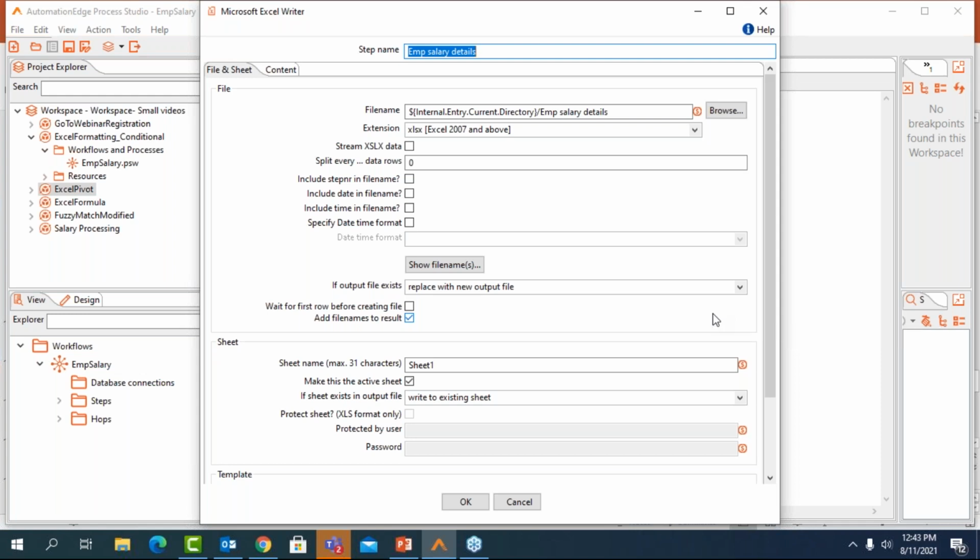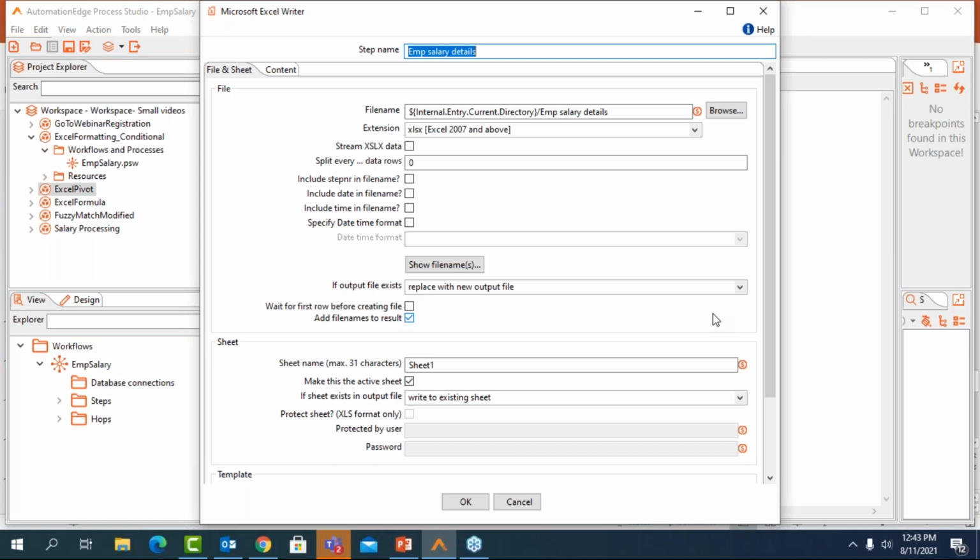People who are having a salary from 5,000 to 9,000 will have a different color code. A person having a salary of 10,000 will have a different color code. 11,000 to 15,000 gets a different code, and above 20,000 we are giving a different color code. So this is the conditional formatting that we're applying.